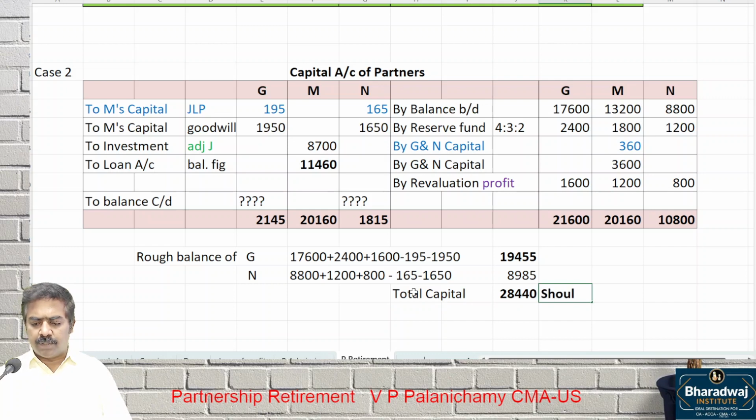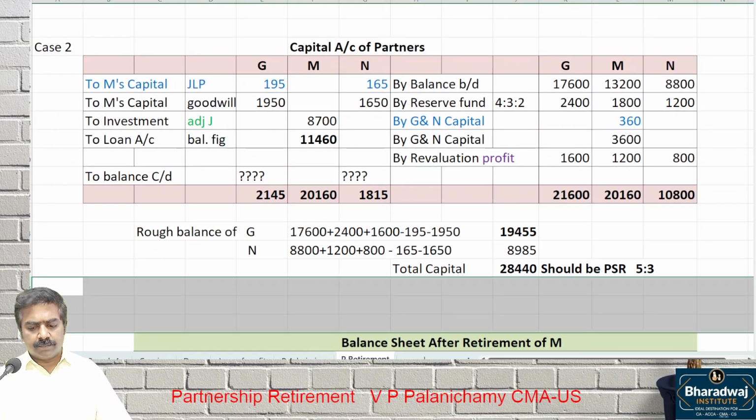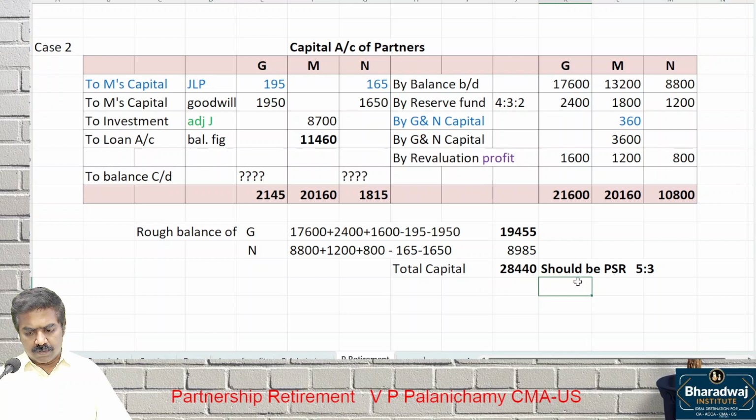It should be in which ratio? Profit sharing ratio. What is the new profit sharing ratio? 5:3. Split the 28,440 in the new ratio amongst which ones? G and N. Split this in 5:3 ratio. 17,775, then 10,665. I repeat, pay attention.